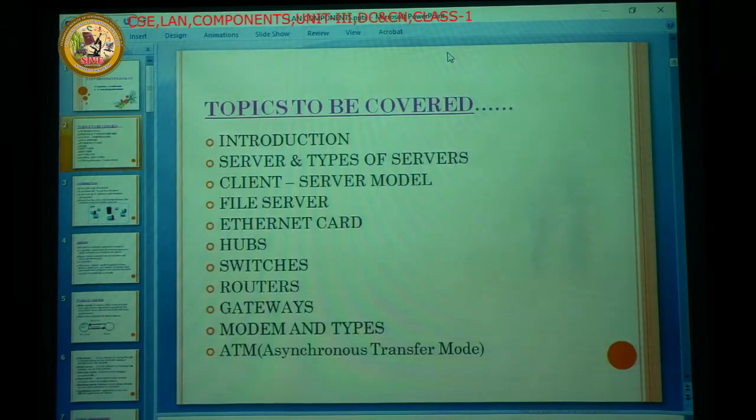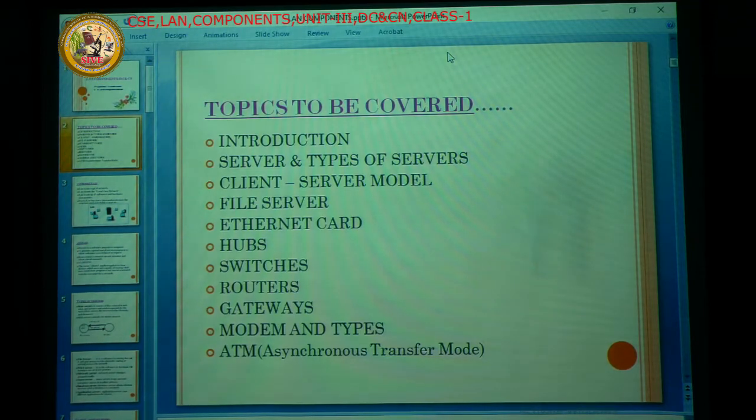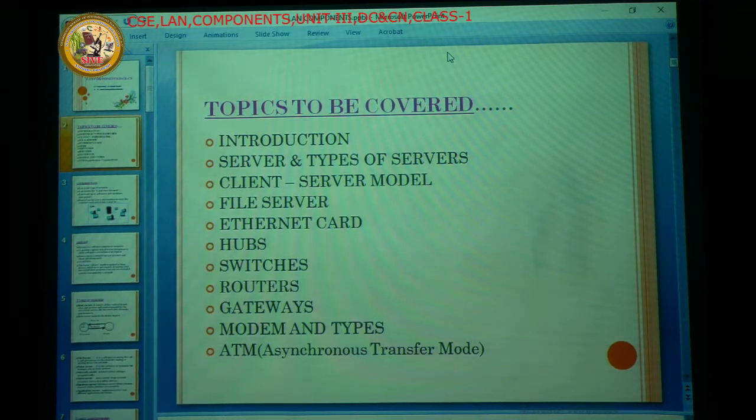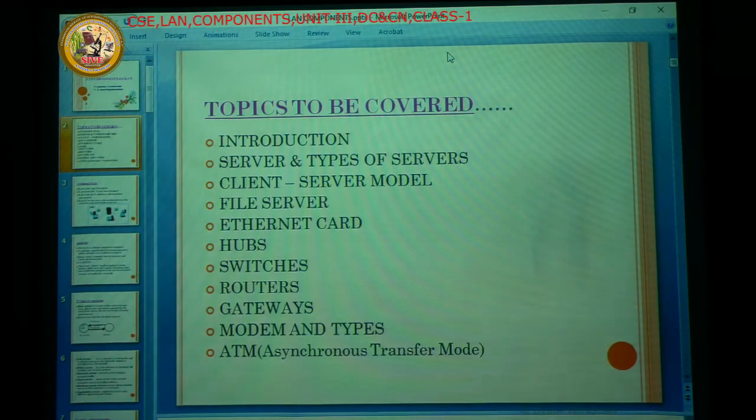Next, what are the topics to be covered? What are the components available in LAN components? The first one is the introduction. Next one is the server and the types of servers. Next, the bonding between the client and server model. Next one is the file server. Next is the Ethernet card and also hubs, switches, routers, gateways, modems, and the types of modems. And last but one is the ATM. ATM stands for asynchronous transfer mode.